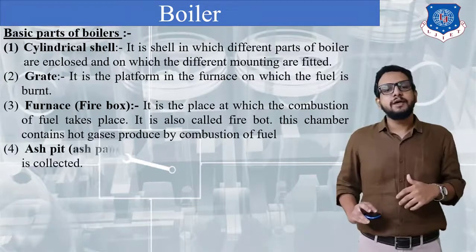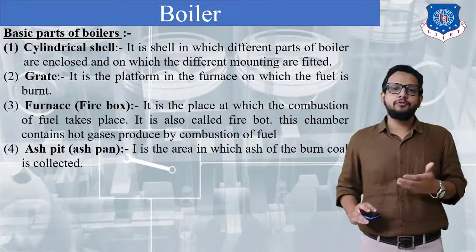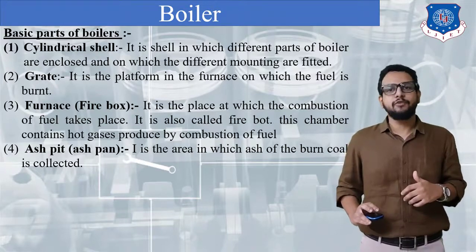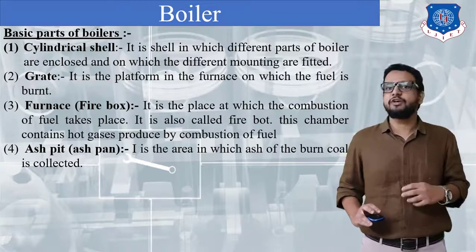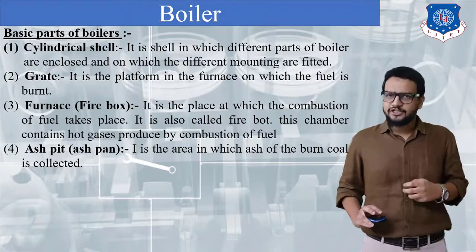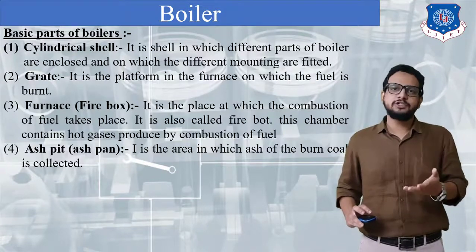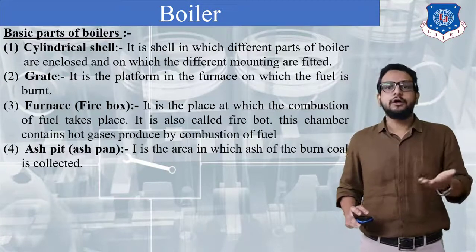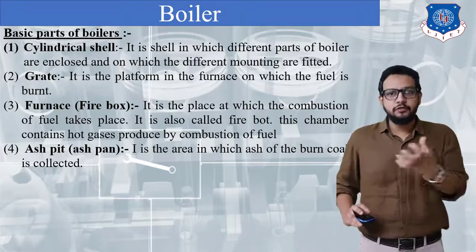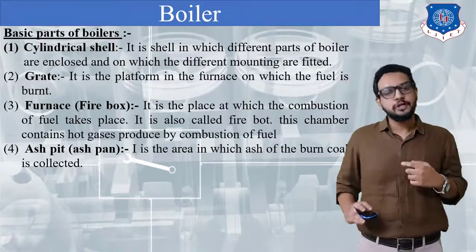Okay, next basic part is the ash pit. Now the ash pit will be provided below the furnace. The purpose of the ash pit is to collect the burned carbon, that is, after combustion of coal we know ashes are generated. So there will be two types of ashes. First is called fly ash, second is called heavy ash. So heavy ash always remains in the combustion chamber, or we would say on the grate, whereas fly ash will fly along with hot gases. So whatever ashes are present will be collected in a pit, that is called the ash pit.